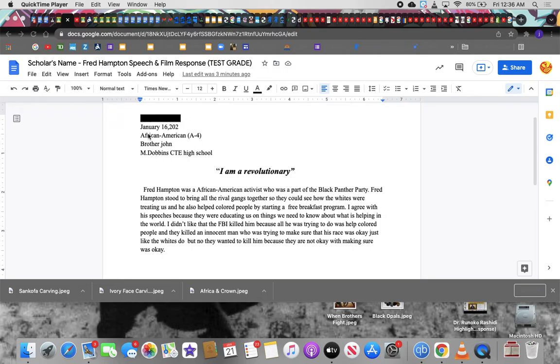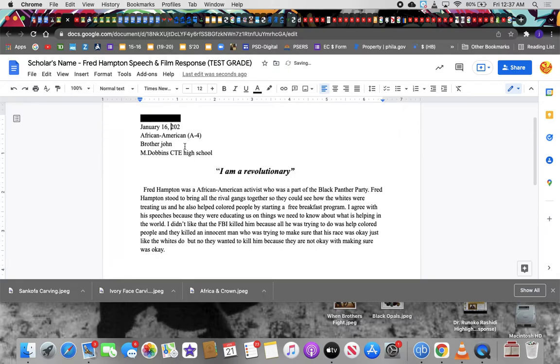Top left corner. Then we got a date, a full date. Not an abbreviated month, not just numbers, full date. So January 16th. Notice there's no space before the comma, and we're going to add a space after the comma. I'm going to say that again: no space before the comma, one space after. That goes with periods, exclamation points, question marks, commas: no space before it, one space afterwards.